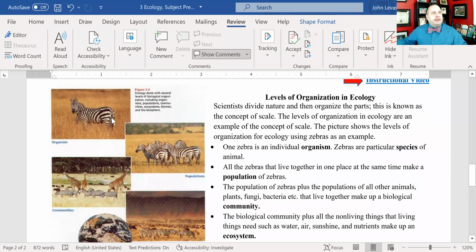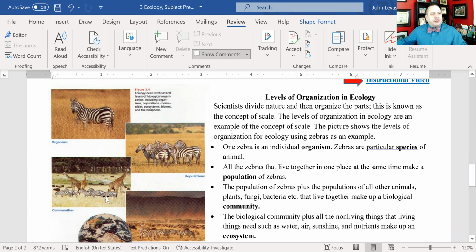Here we have one individual zebra. So that's an organism, one living thing. So all the zebras that live together make up a population. They're all the same species and they all live together. They're a gene pool. So if someone caught this particular zebra and put it in the Bronx Zoo, even though it was originally part of this population, it wouldn't still be a member of the population. So the members of the population have to be living together at the same time in the same place. So all the zebras that live together are a population.